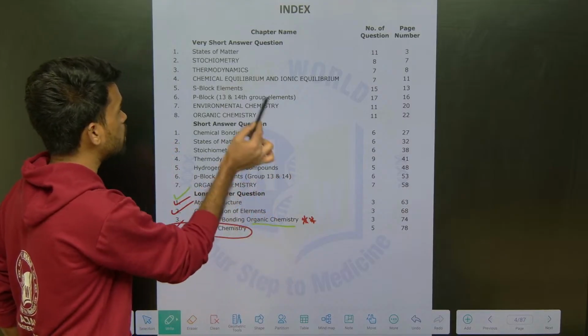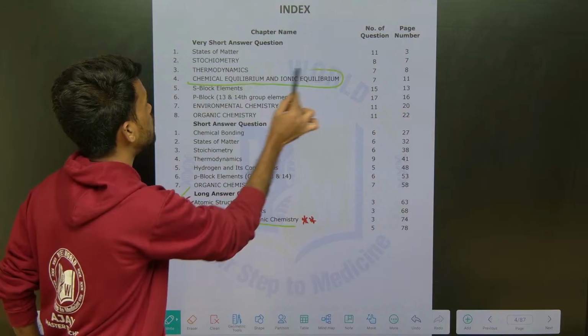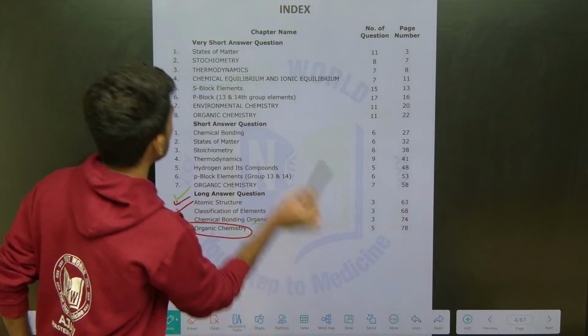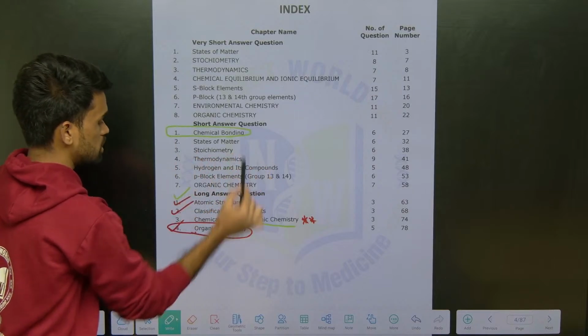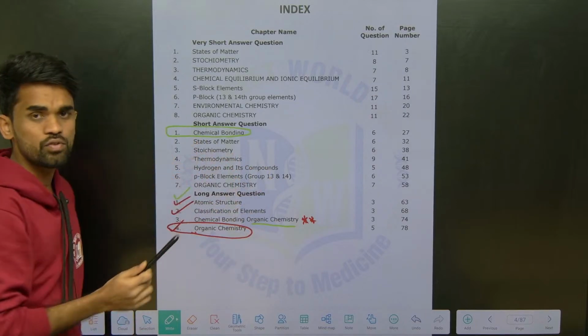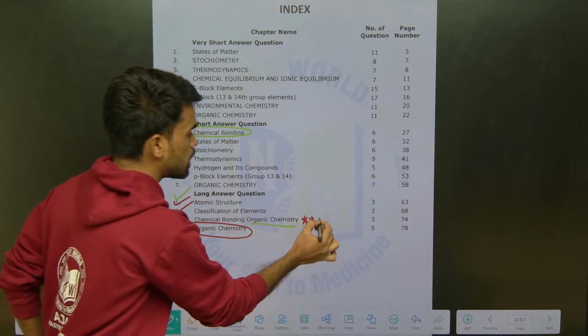same question may appear here as a 4 marks in your SAQs. Okay, so chemical bonding may also be asked in 4 marks. If not in 8 marks, it will appear in 4 marks. So we need to study chemical bonding also.